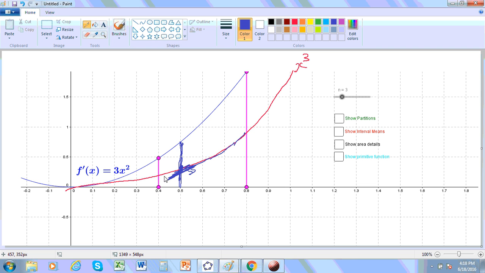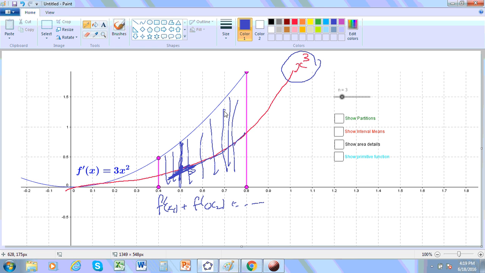So in essence, when we're trying to calculate the arithmetic mean of all these lengths, the only way we can do it is by replacing each of these values. Let's say this one was f dash x1, the next one was f dash x2, etc. Replacing all those values with the definition using the primitive function. And I'll show you how to do that.